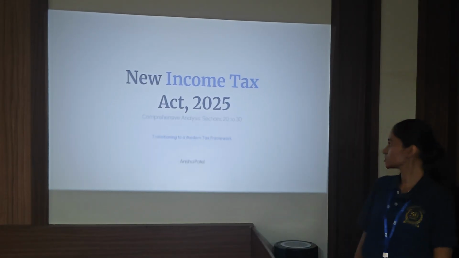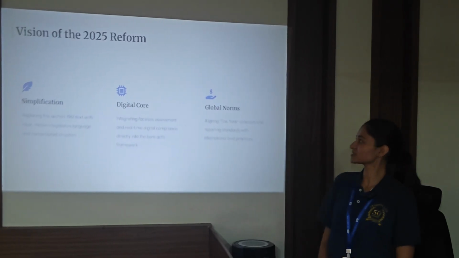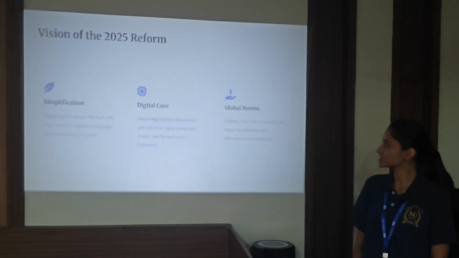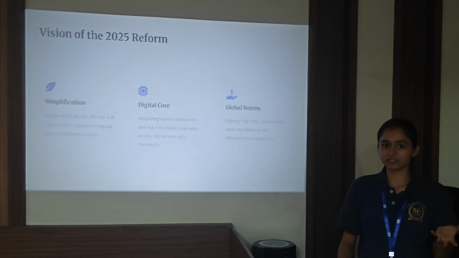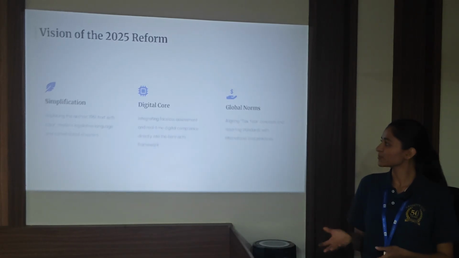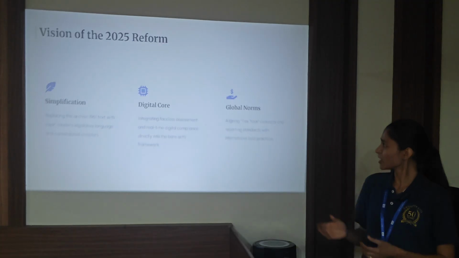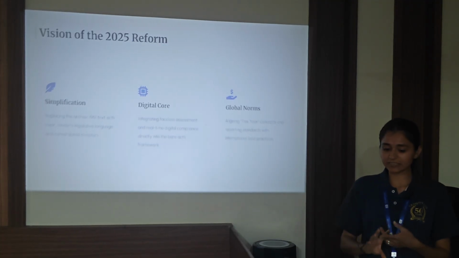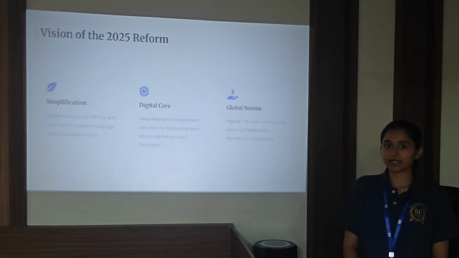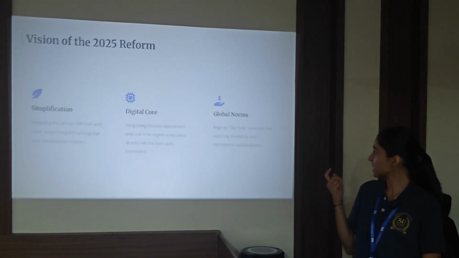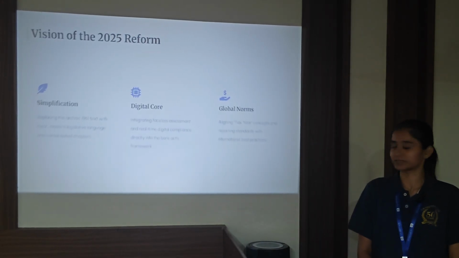Today we are going to learn section 20 to 30 of the new Income Tax Act 2025. As we all know, what is the vision of the new Act 2025? First is simplification, changing all the old sections which were in very vague language into simpler language, and consolidation of chapters. Then is the digital code, having all real-time digital compliances, then faceless assessments, and directly into the bare Act framework. Then is the global norms, aligning the tax year concept and reporting standards with international best practices.